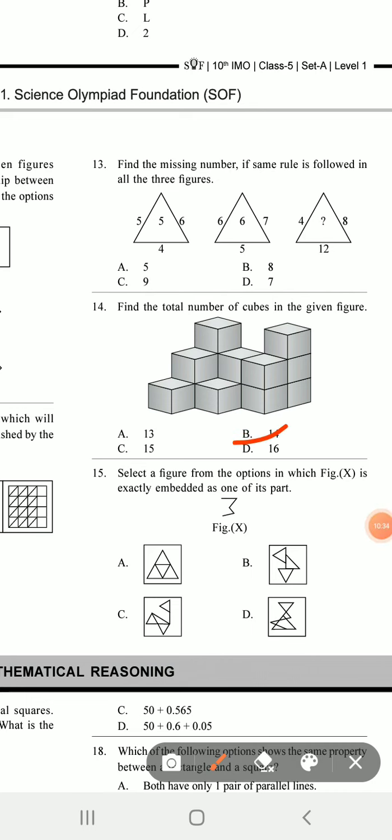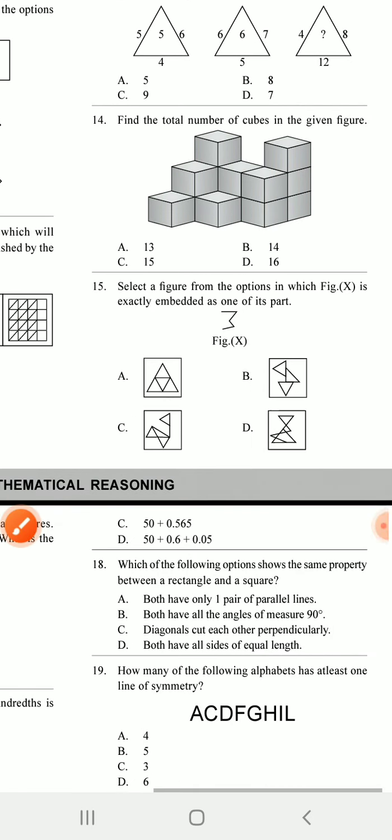Next one, select the figure from the options in which figure X, figure 10, is exactly embedded as one of its parts. So A, B, C, D are 4 options given.